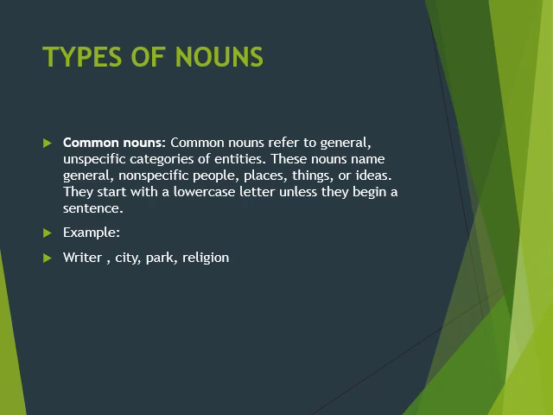Along with that, we have different types of nouns. First of all, we have common nouns. Common nouns refer to general things, the common things, non-specified or unspecific categories of entities. Just like people, places, things, or an idea.